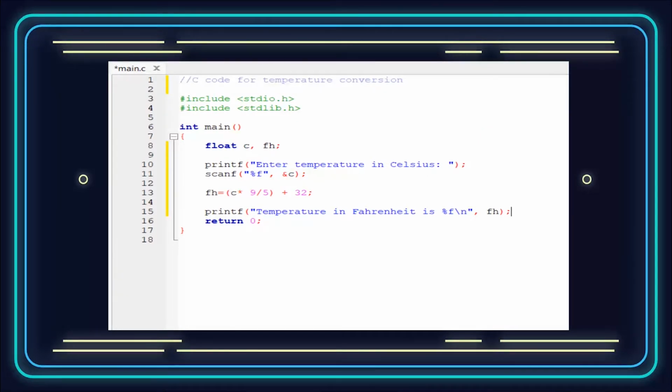Okay, and after that, printf "The temperature in Fahrenheit is %f\n". This backslash n basically prints in the next line. You could also use something like endl, but yeah, backslash n. When we print this code out, we won't see the backslash n. We'll just see that the fh value is printed in the next line. The temperature in Fahrenheit is %f because fh has data type float. Then fh, it will print the value of fh, and return 0 like you saw.